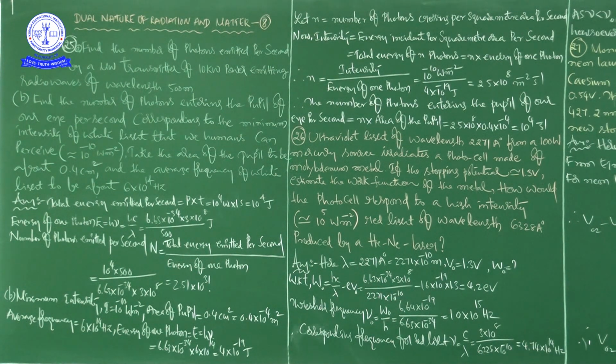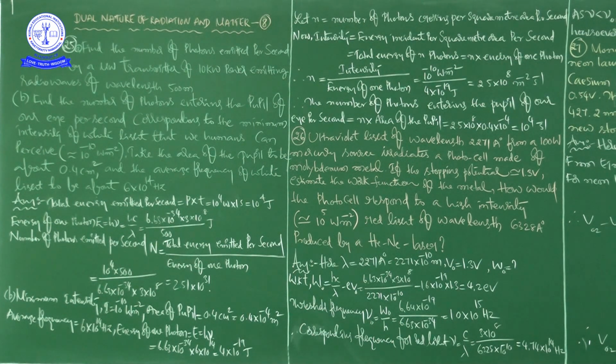So 6.63 into 10 to the power of minus 34 into 3 into 10 to the power of 8 divided by 2271 into 10 to the power of minus 10, since 1 angstrom unit is equal to 10 to the power of minus 10 meters, minus the e value 1.6 into 10 to the power of minus 19 into V naught, which is 1.3 volt. If we complete this mathematical process, we will get 4.2 electron volt. So the work function is 4.2 electron volt.